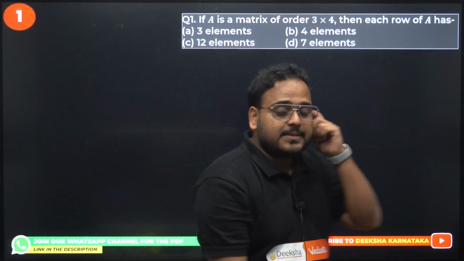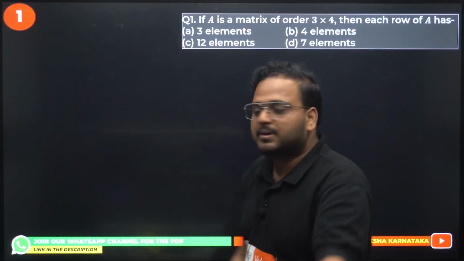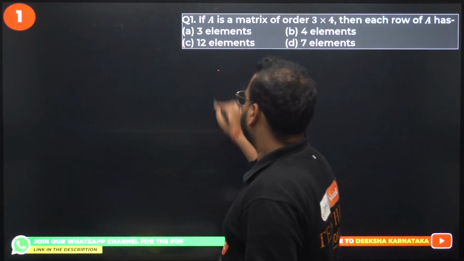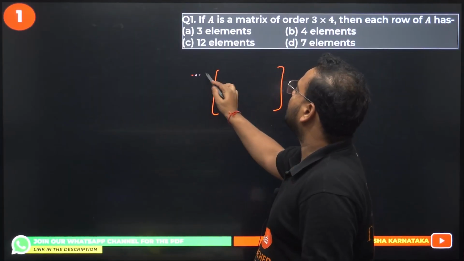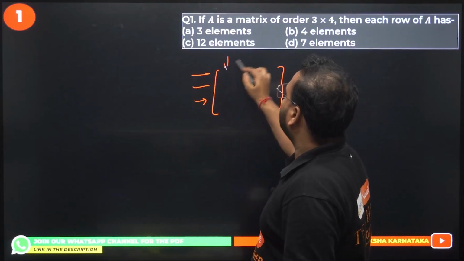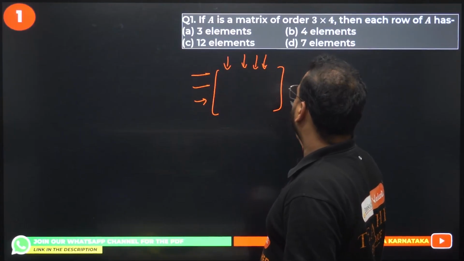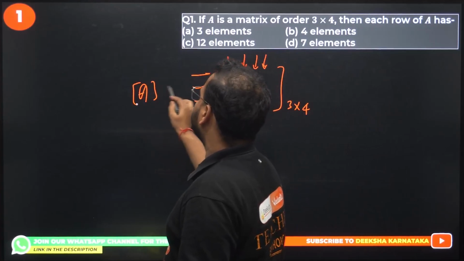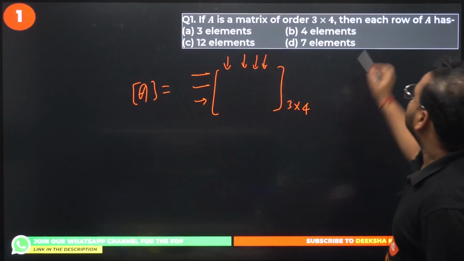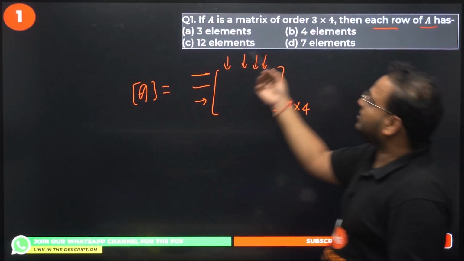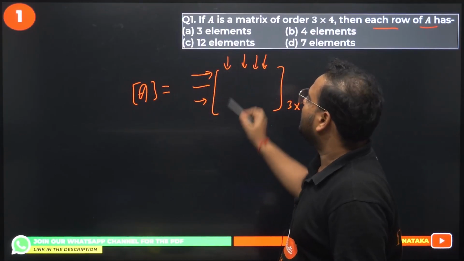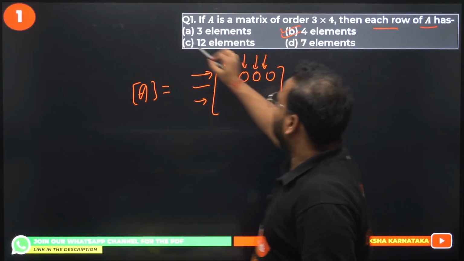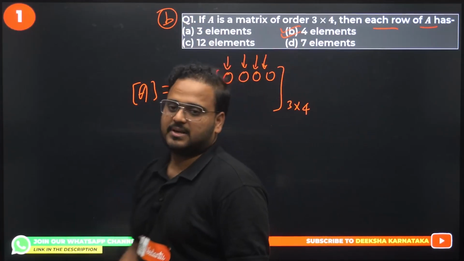Okay, so let's see. You can answer question number 1. Very simple. If A is a matrix of order 3 cross 4, 3 cross 4 means 3 rows, 4 columns. Order is 3 cross 4. This is matrix A. What are they asking? Then each row of A has how many elements? Each row, row 1, row 2, row 3, will have 1, 2, 3 and 4, 4 elements. Option B is correct.